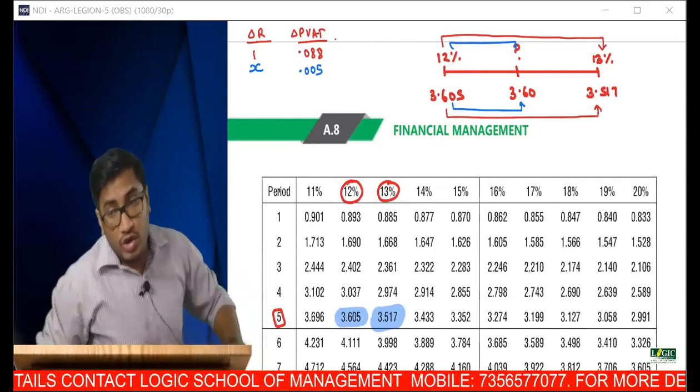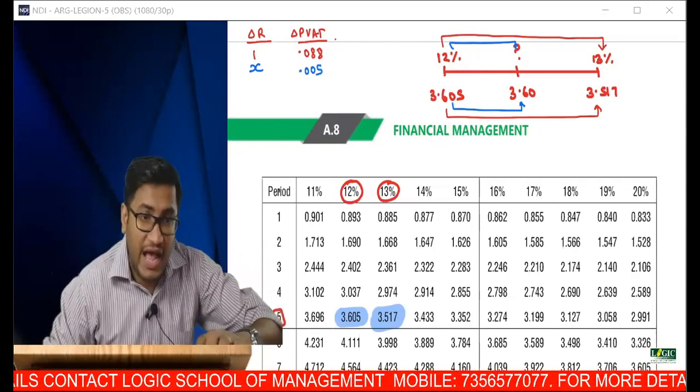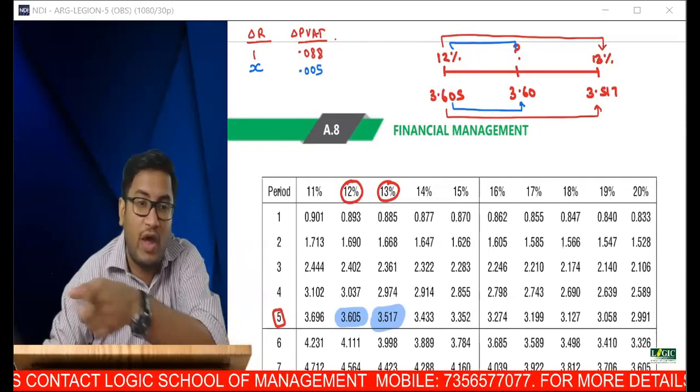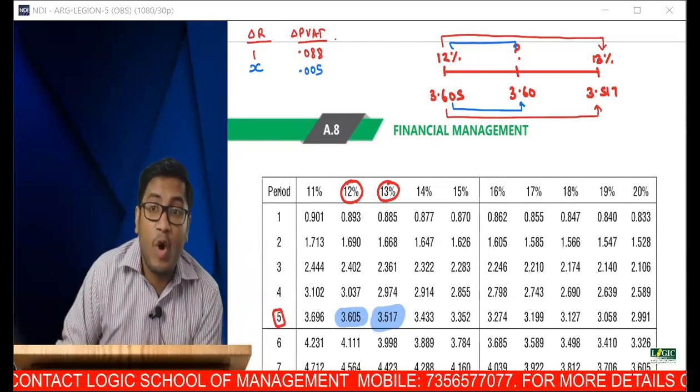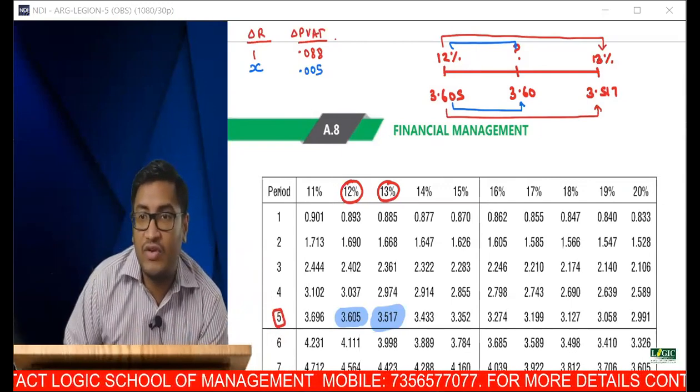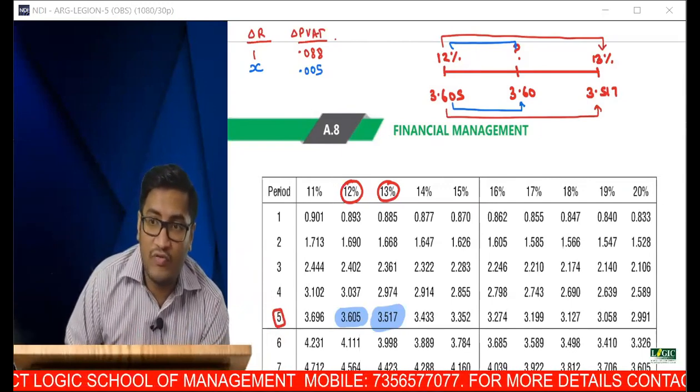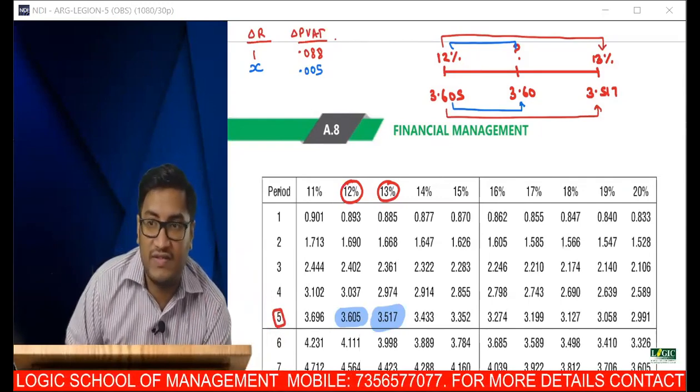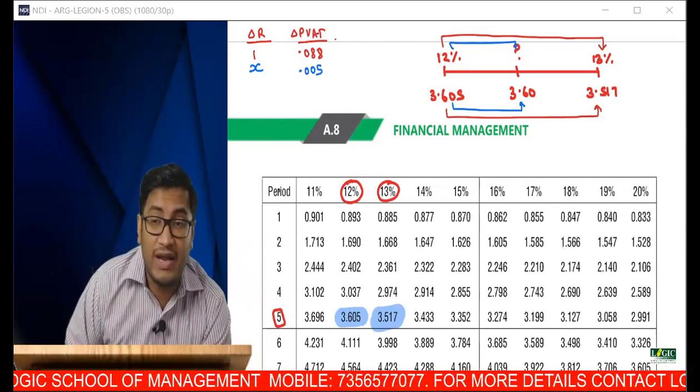I don't want it to change by 3.6; I want it to come to 3.6. Isn't it, Sri Lakshmi? From 3.605, I want the answer to be 3.6, so I want it to change by 0.005.